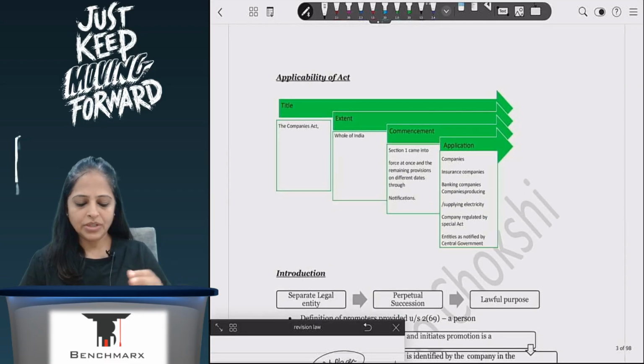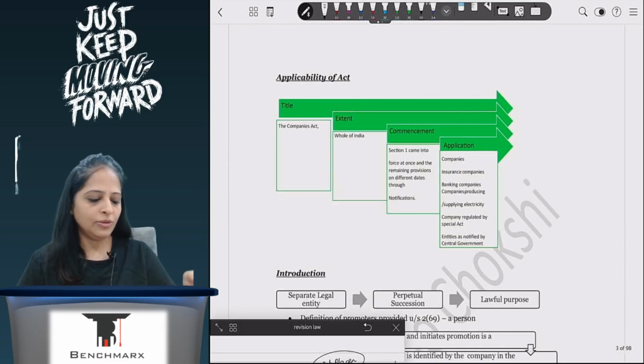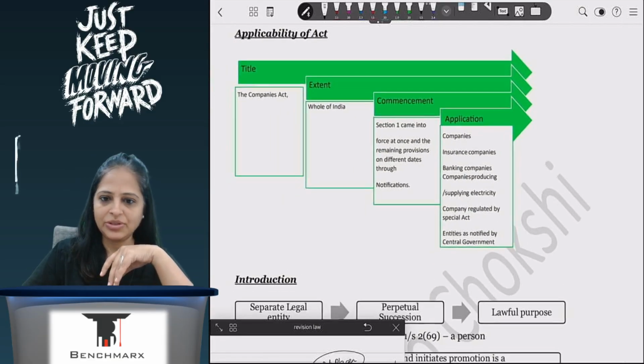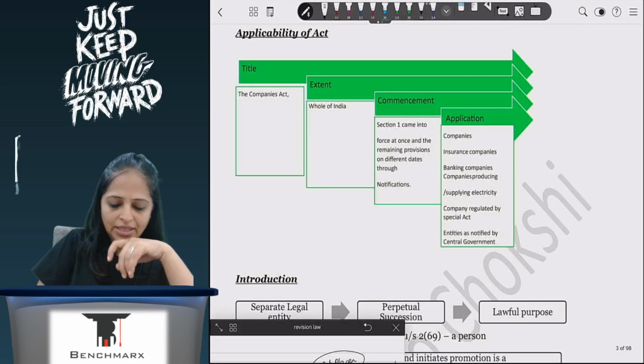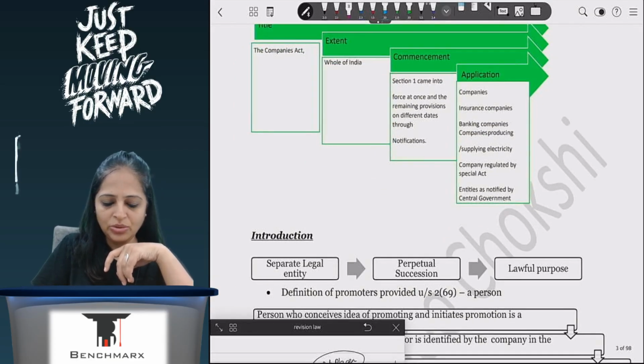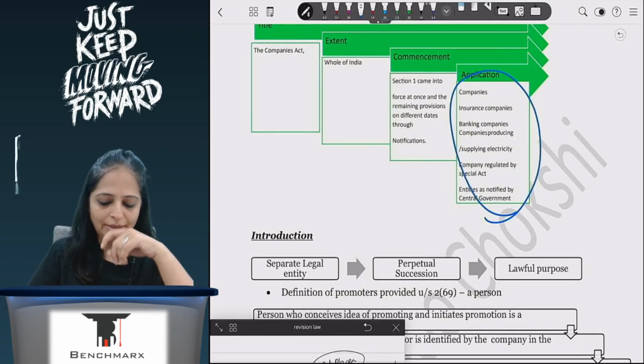So, Companies Act, it is applicable to the whole of India. It is not applicable to companies to which specific acts are applicable. So your banking companies, insurance companies, electricity supply companies, and any other specific act company which the central government may notify. To these companies, it is not applicable.